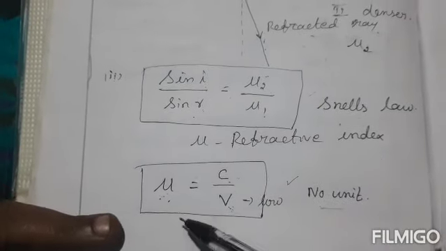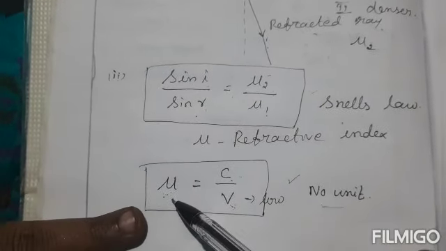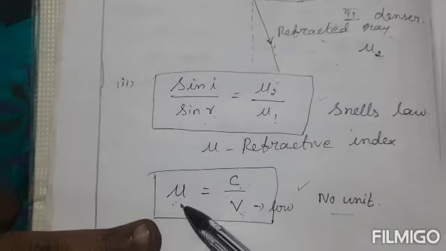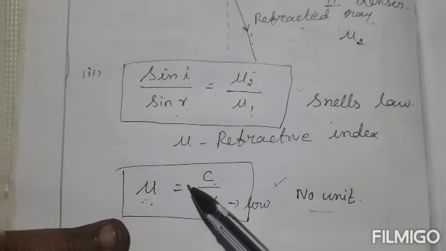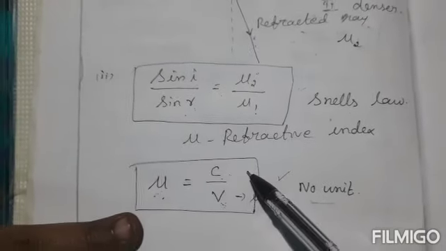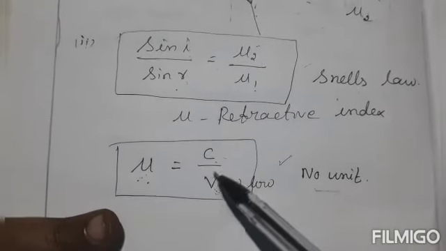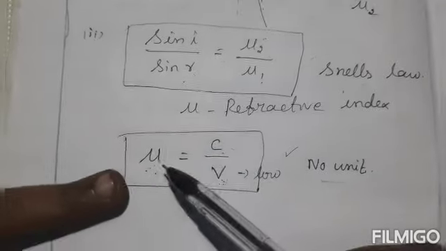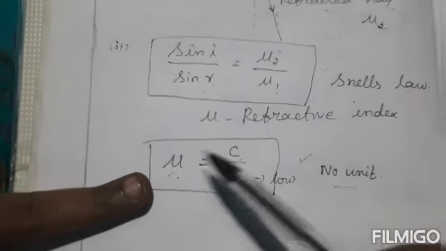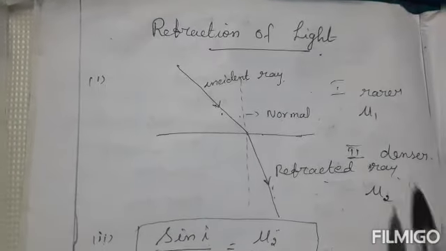Refractive index. Next, define refractive index. Refractive index is defined as the ratio of the speed of light in vacuum to the speed of light in medium. Suppose the speed of light in medium is low, the refractive index is high. Understand all of this about refraction of light.